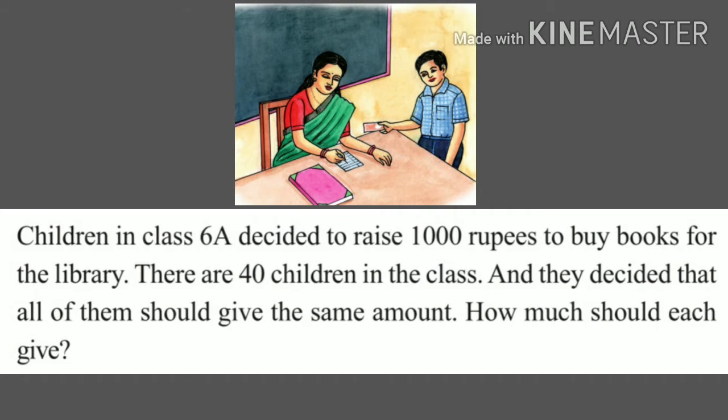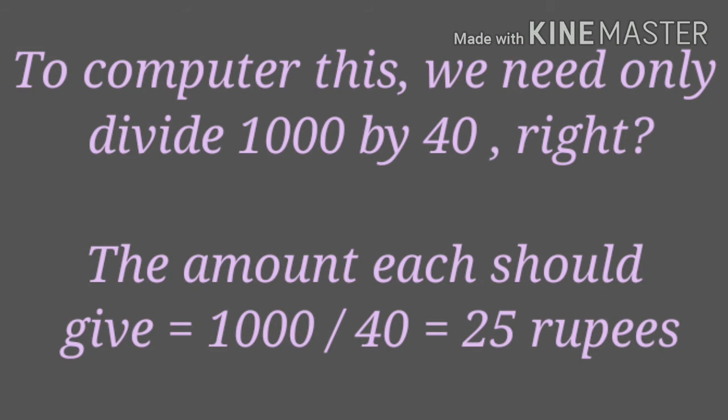Children in class 6A decided to raise 1000 rupees to buy books for the library. There are 40 children in the class and they decided that all of them should give the same amount. How much should each give? To compute this, we need only divide 1000 by 40, right? The amount each should give is equal to 1000 divided by 40, that is equal to 25 rupees. That means each child would have given 25 rupees.